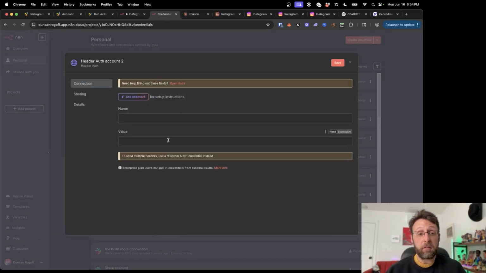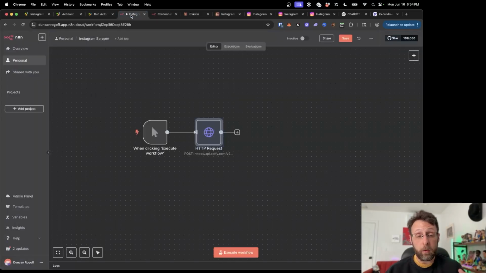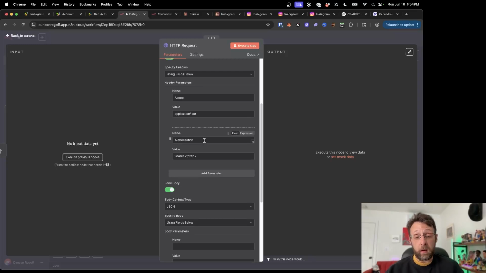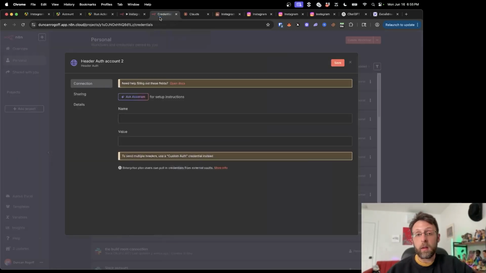And this name and value is really important. If we come back into the actual request, if we're doing this for Apify, the name here is authorization, and the value is bearer, space, and then your API key, with a capital B. This is all really important, so you're going to have to name this all the same. You name the name authorization with a capital A, and for the value, you can't see it, but I'm typing bearer space and then pasting in my API key.